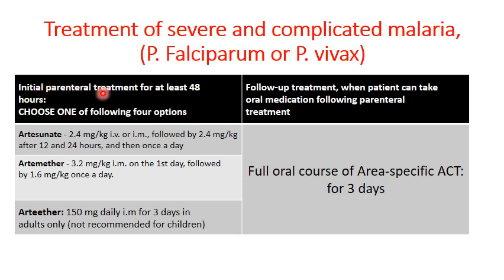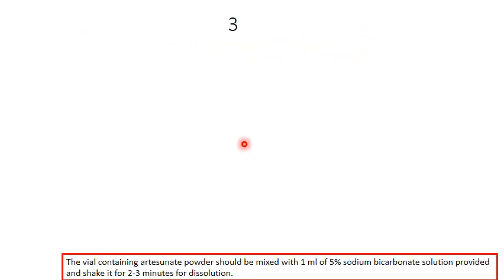Initially, parenteral treatment is given for at least 48 hours. It is followed by a full course of the oral ACT regimen for 3 days. Now this is the treatment of cerebral malaria, that is severe and complicated malaria. The treatment plan remains the same in case of P. falciparum or P. vivax malaria because this is complicated severe malaria. First mention the superscription,